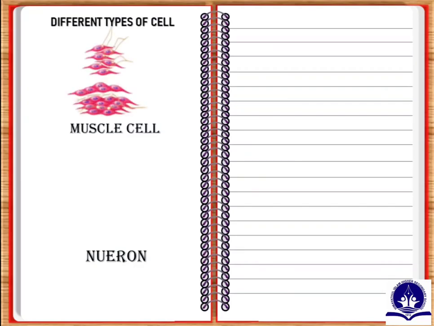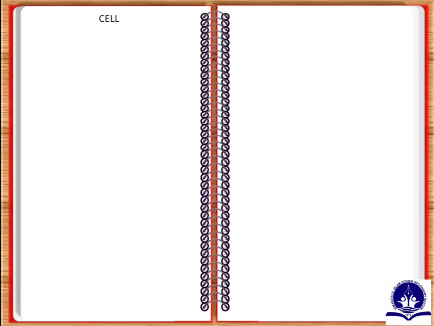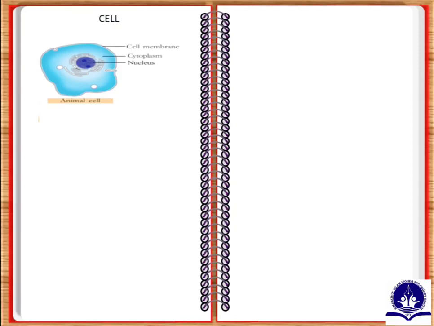There are different types of cells in the human body. Here are diagrams of a muscle cell and a neuron. Now we can see what is inside the cell. There are certain common components in all cells. Examine the figure of the animal cell and note down the parts of the cell in your notebook. What are the parts? Nucleus, cytoplasm, cell membrane, etc. are the common parts of a cell.